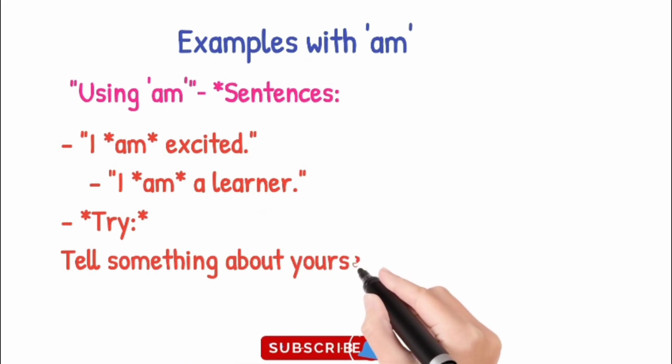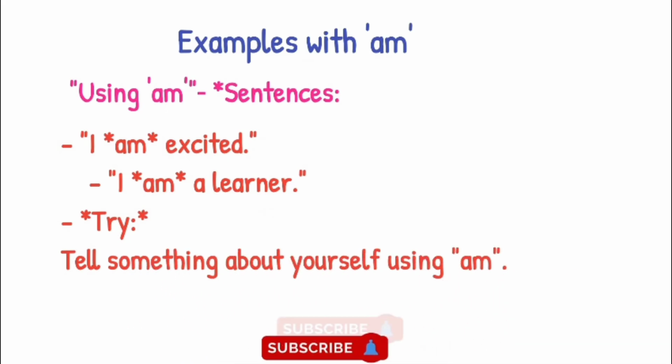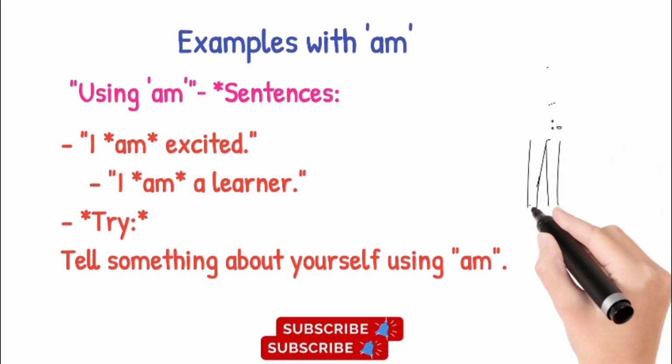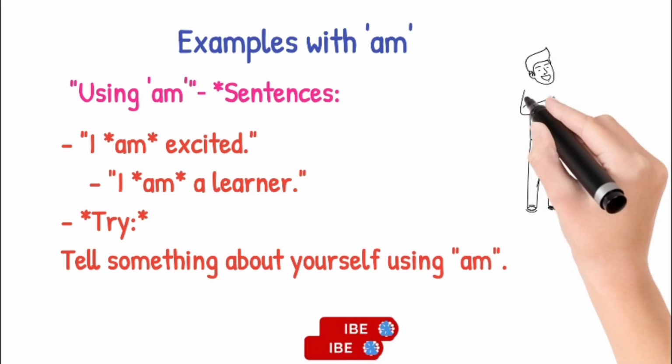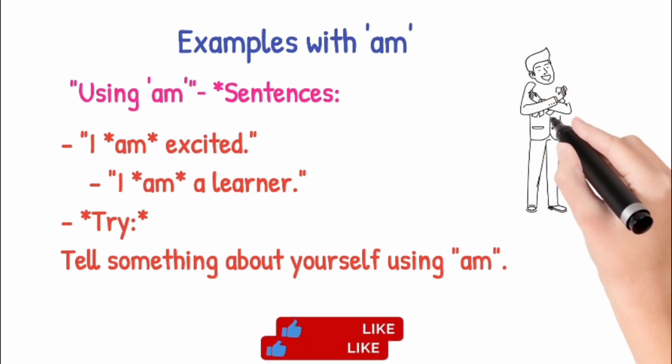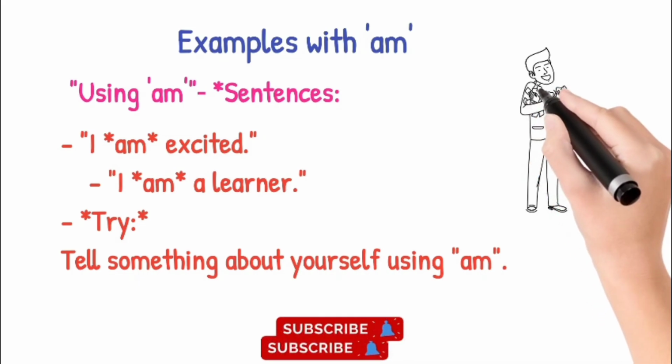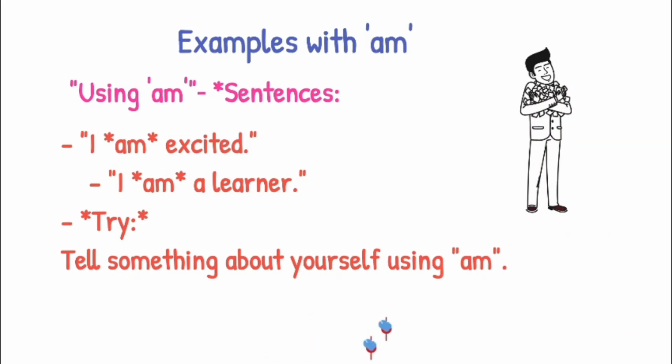So now let's move towards the example of am. We use am with I, only with I. I am excited, I'm a learner, I'm a student, I'm a teacher. Tell me something about yourself using I am. So here, students, we use am only with the pronoun I. I am a doctor. I'm a pilot. I'm good. I'm shy. I'm excited. Using multiple adjectives, you can make thousands of sentences.